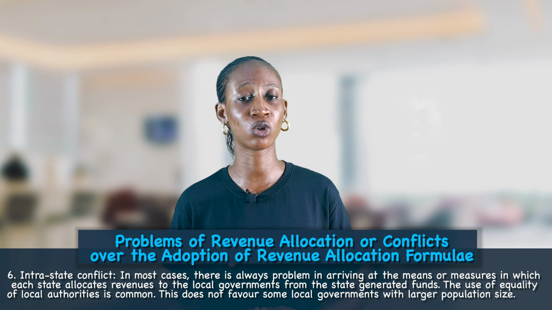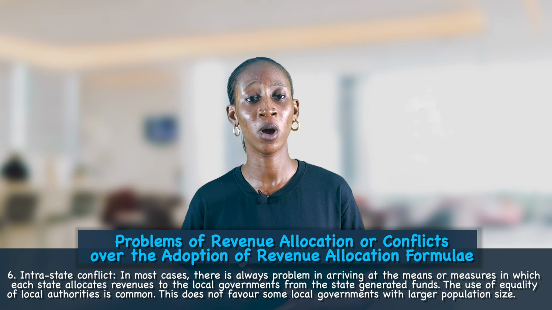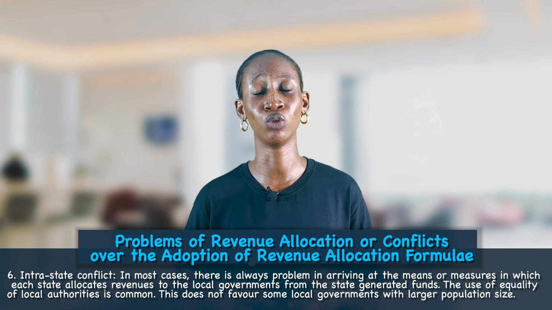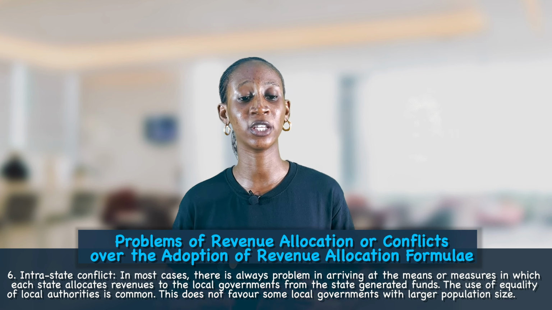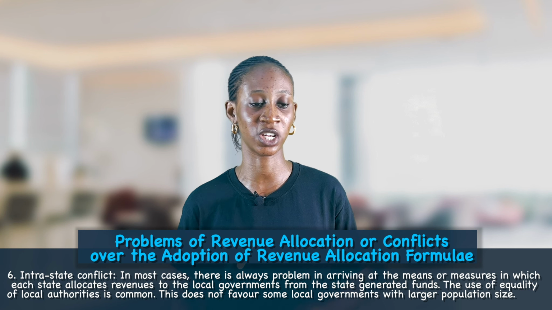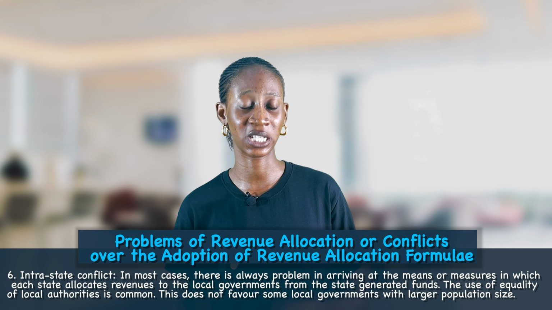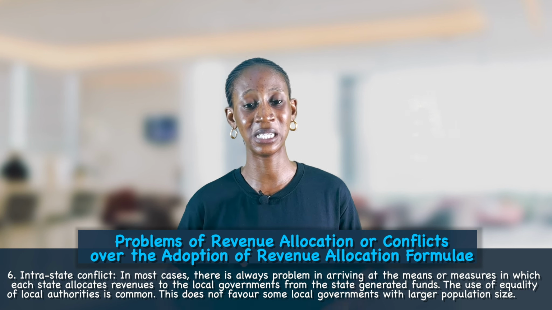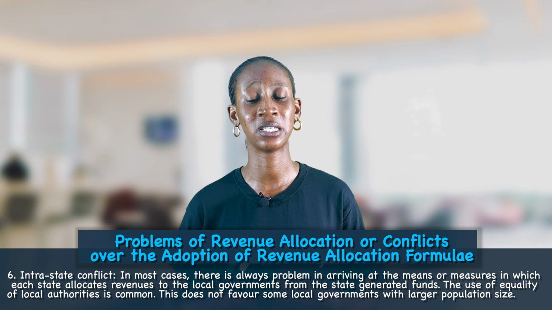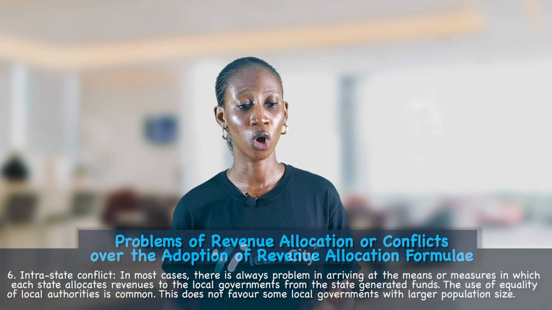So intrastate conflict is also one of the conflicts that come up when we talk about revenue allocation in Nigeria. This has to do with how the states themselves allocate revenue to the local governments from the state generated funds. So this is a problem within the states, and it deals with the state and the local governments.